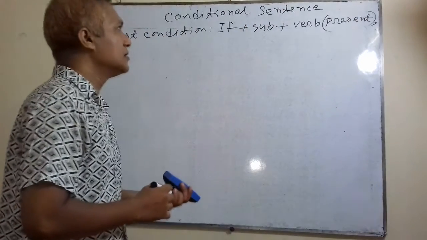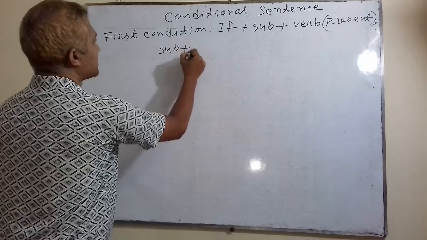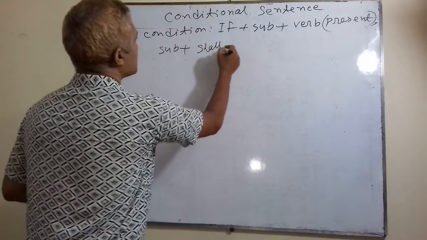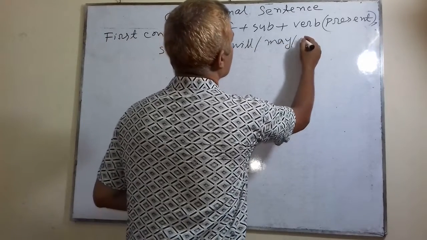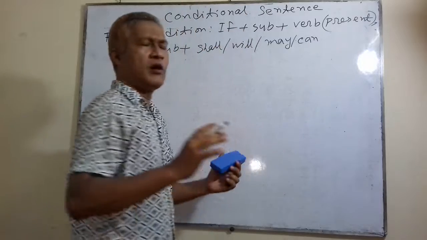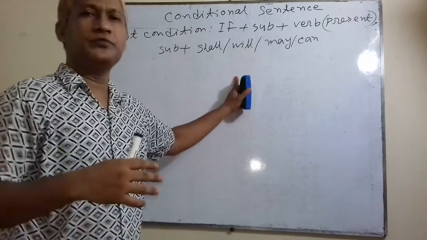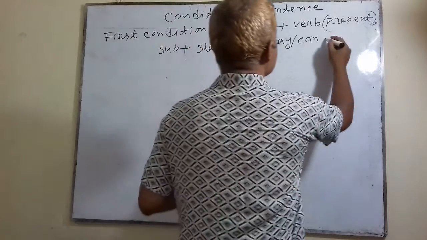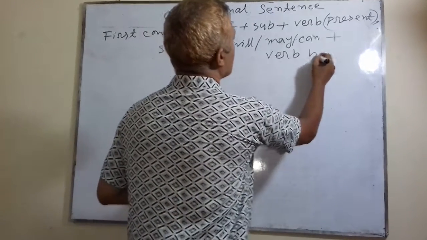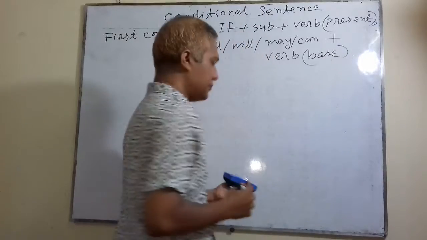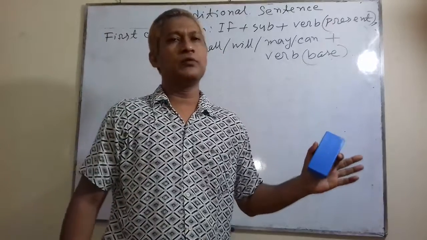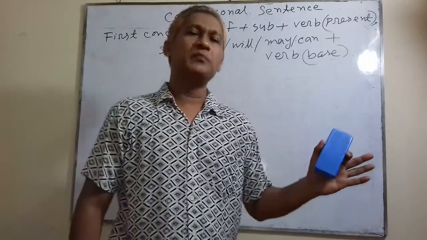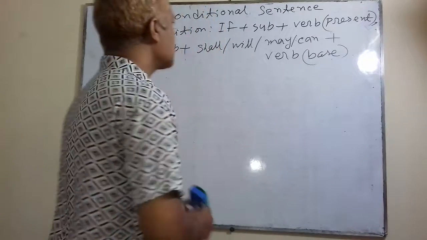If plus subject plus verb present, then principal clause will be subject plus shall, will, may, can, any one of these 4 you can give according to the meaning of the sentence. Well, plus verb base form of the verb, because shall, will, may, can, these are modal auxiliaries, and we know that after modal auxiliary principal verb must be in its base form. Well, example,